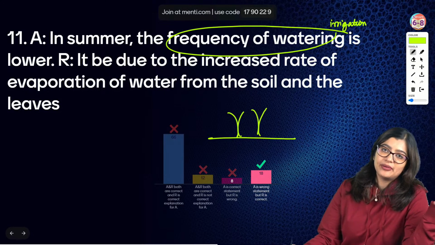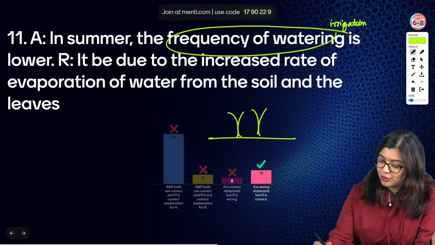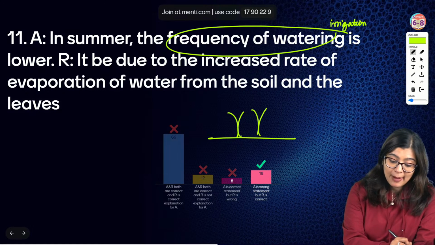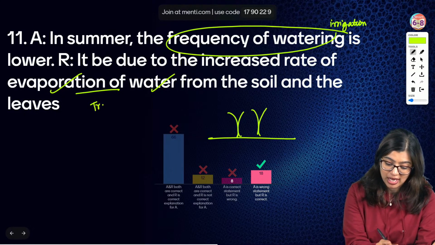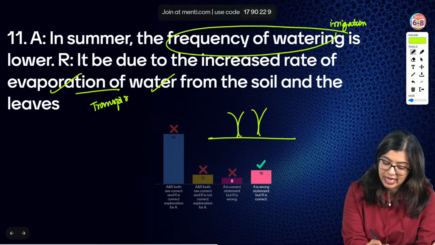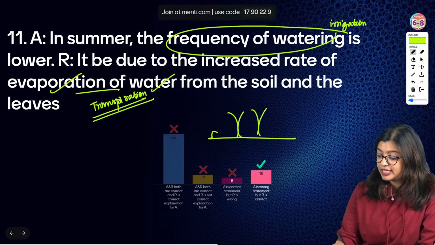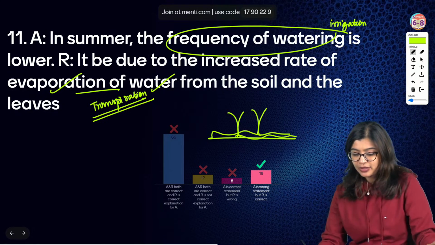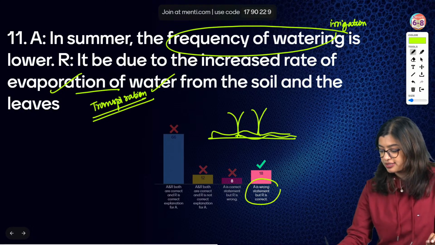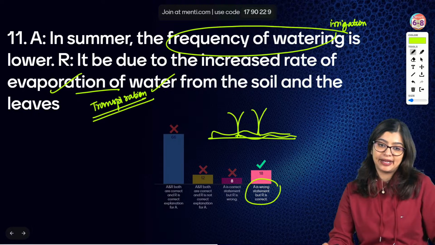Plants don't need water in summer, they are enjoying it? No. We know that during summer, evaporation of water takes place, right? Which is what we call transpiration. How fast transpiration happens is very fast. So in such cases, what will happen? We need to water it more during the summer seasons, which means that the assertion is wrong. While on the other hand, the reason is correct.